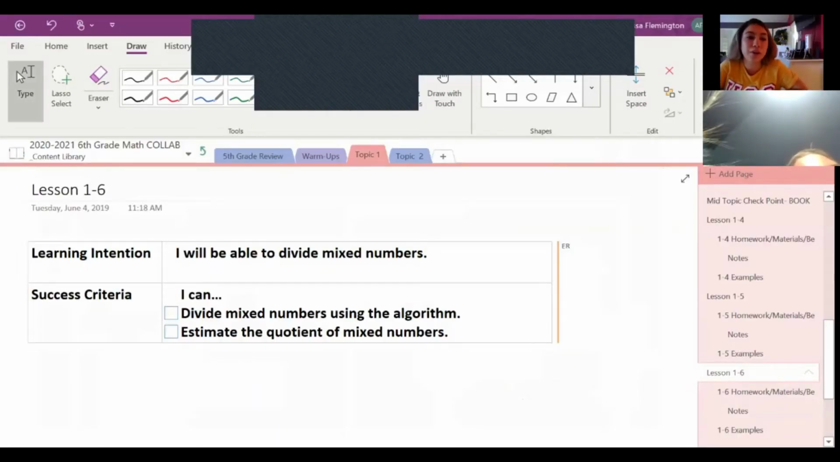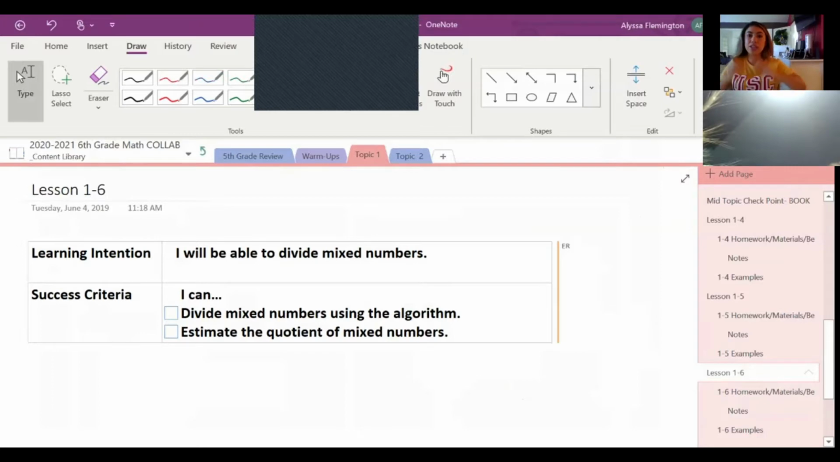Alrighty, you guys, we're almost through topic 1. We are on lesson 1-6. Our learning intention is that we will be able to divide mixed numbers. And so far we've helped you, we prepared you for all the steps leading up to this. So Miss Flemington, what should we do?